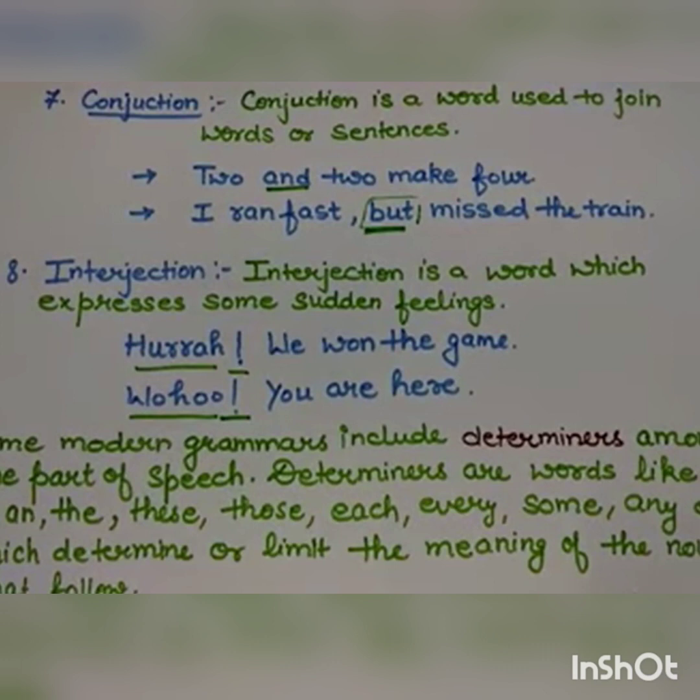Some modern grammars include determiners among the parts of speech also. Determiners are the words like a, an, the, these, those, each, every, some, any, etc. Actually, the words which determine or limit the